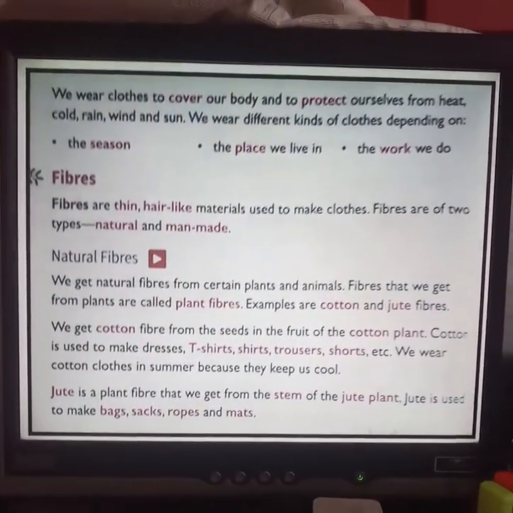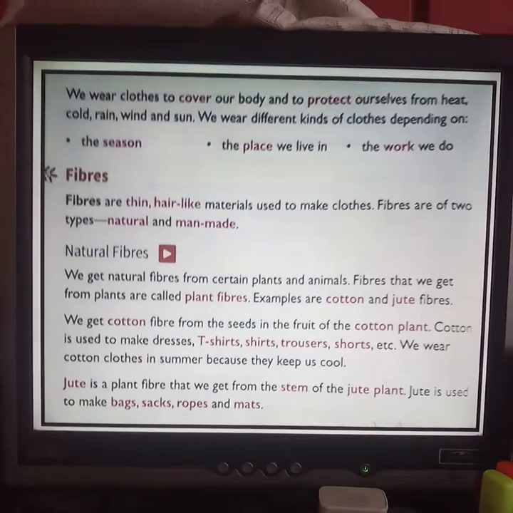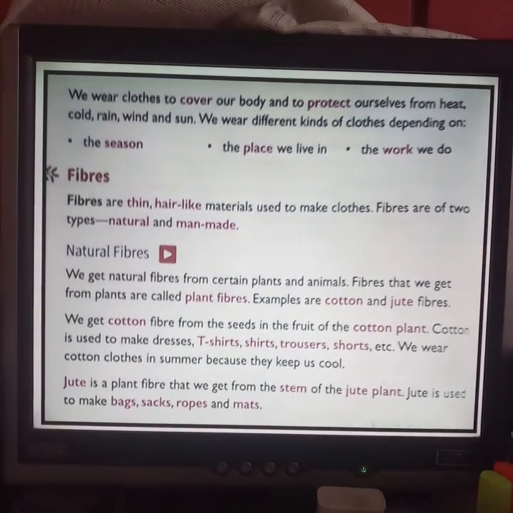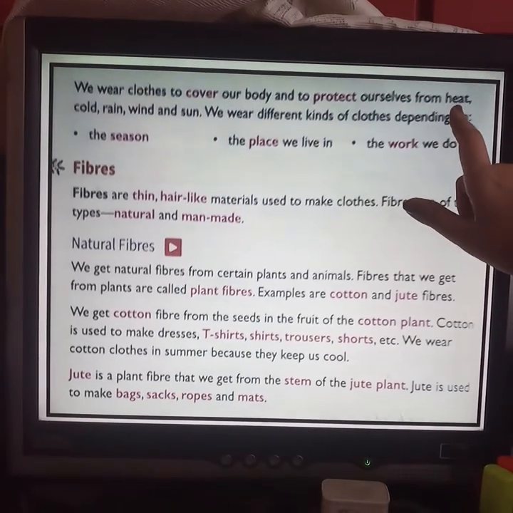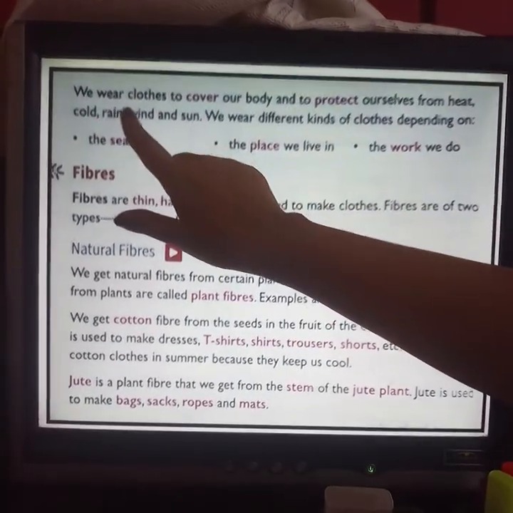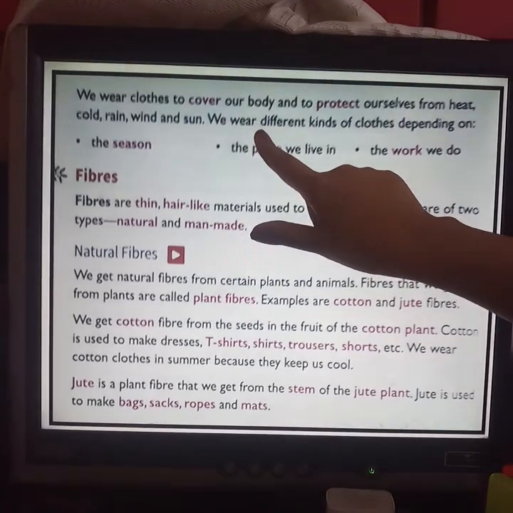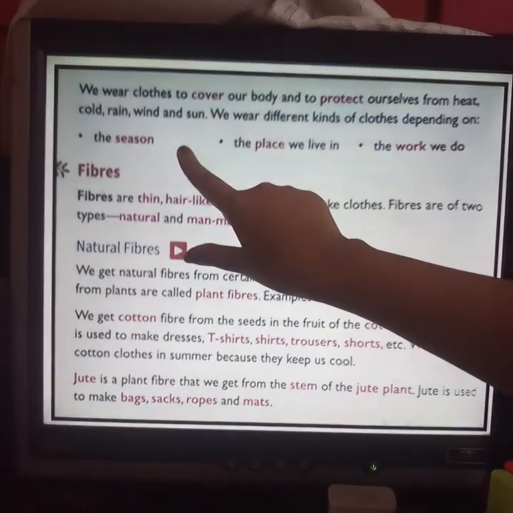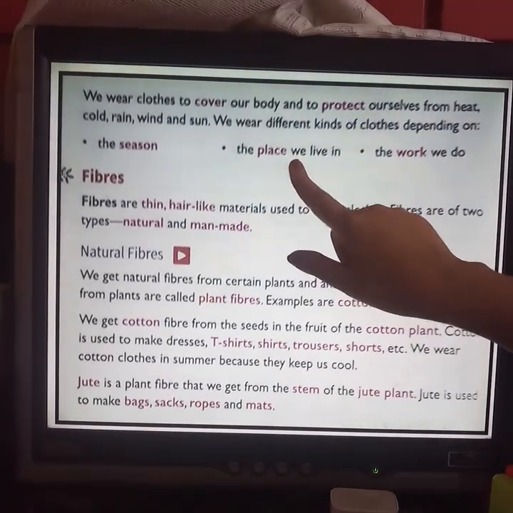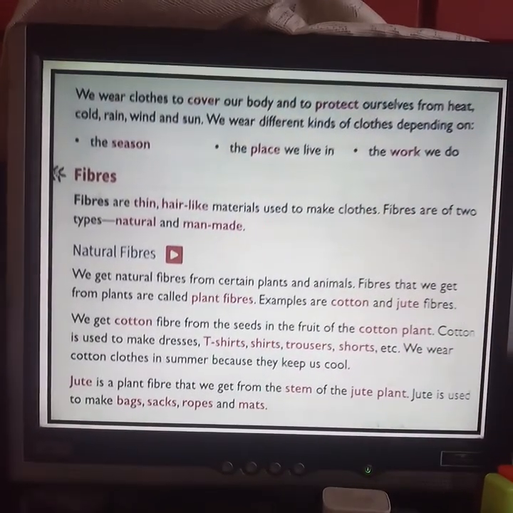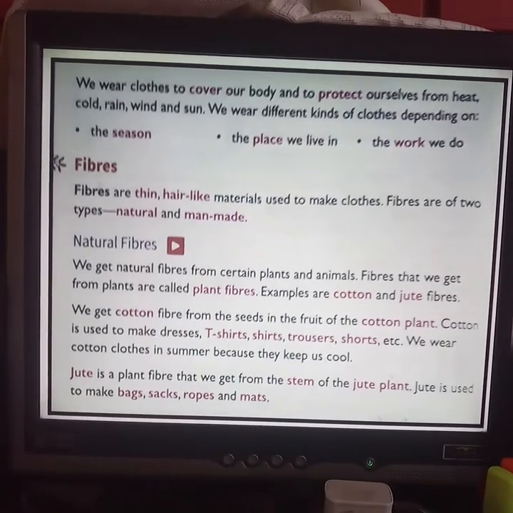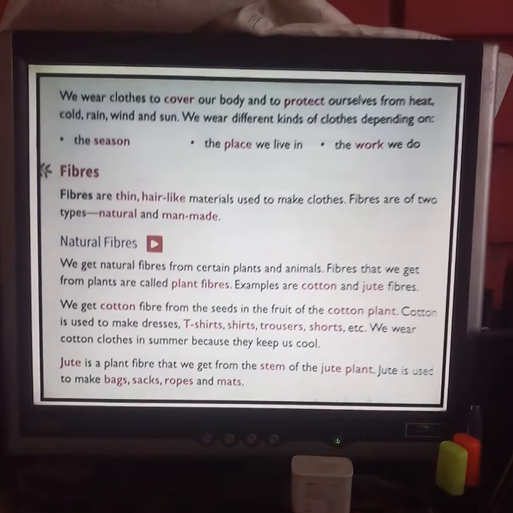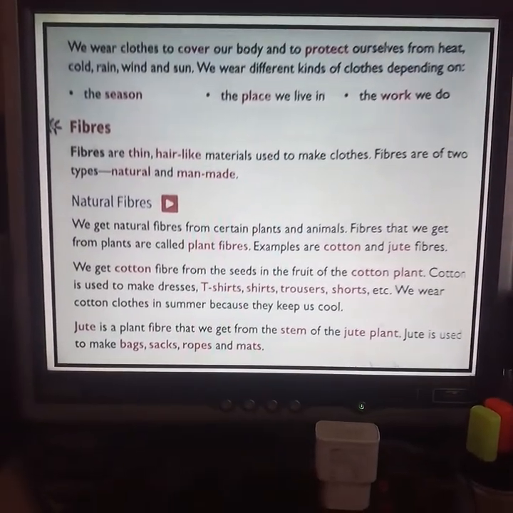So now what do we see in this chapter? Let us start. We wear clothes to cover our body and to protect ourselves from the heat, cold, rain, wind and sun. We wear different kinds of clothes depending on the season, the place we live in and the work we do. So, we wear clothes to do what? To cover our body and protect ourselves from the heat, the cold, the rain and the sun.